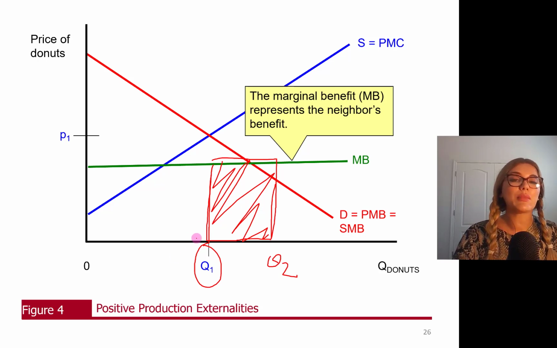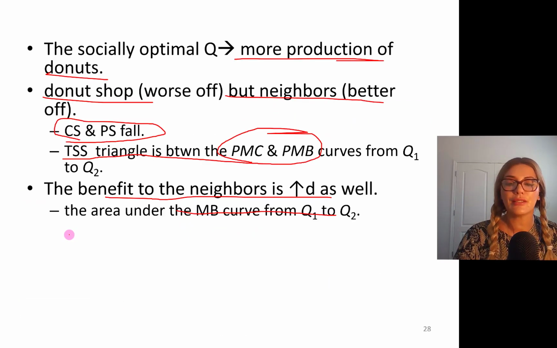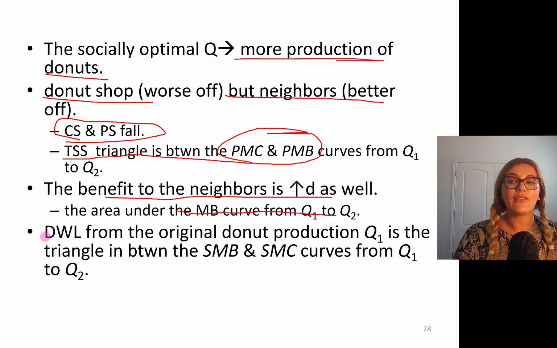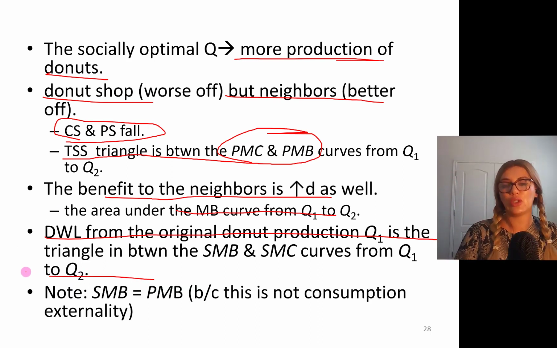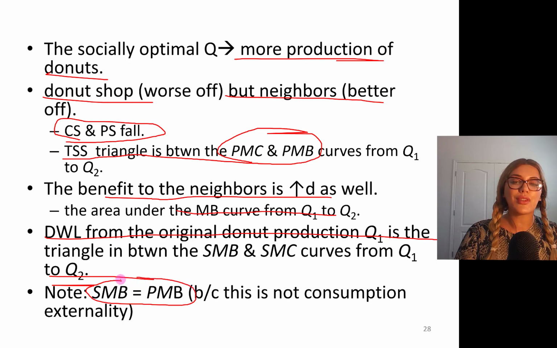This is the increased marginal benefit to society if you produce the socially optimal level. And the deadweight loss from the original donut production Q1 is a triangle between the social marginal benefit and social marginal cost curves from Q1 to Q2. So note that we have social marginal benefit equal to private marginal benefit. This is the consumer side. Why? Because there's no consumption externality.